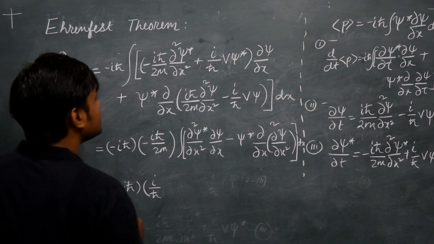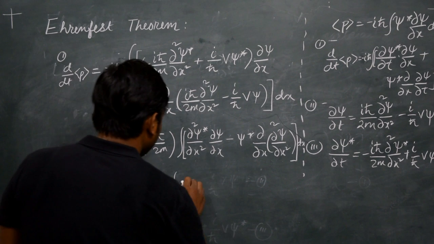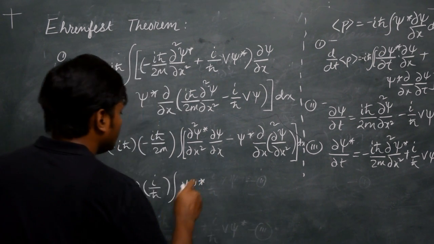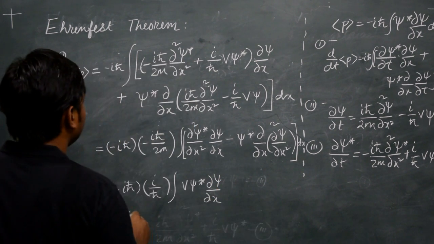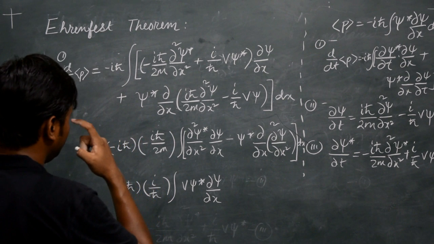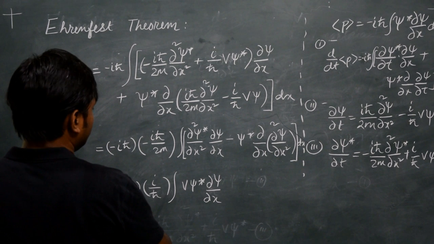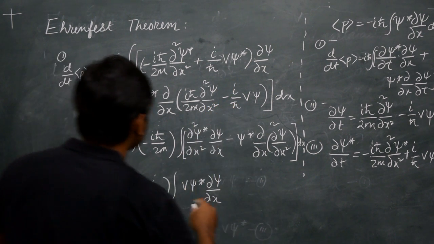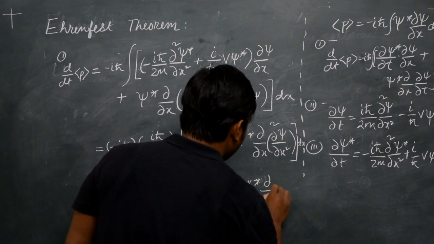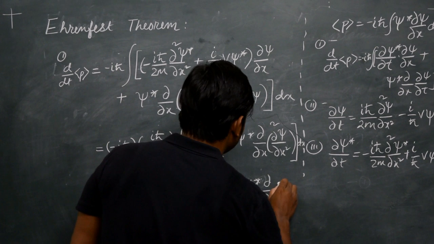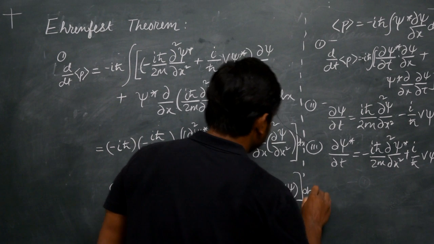If I take i by h cross outside, I am left with the integration of V psi star del psi by del x, and this becomes minus psi star del by del x of V psi, dx.